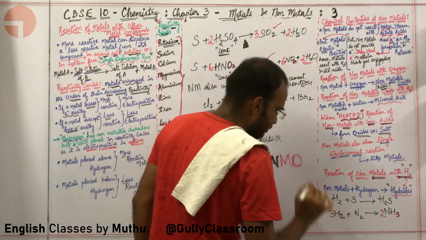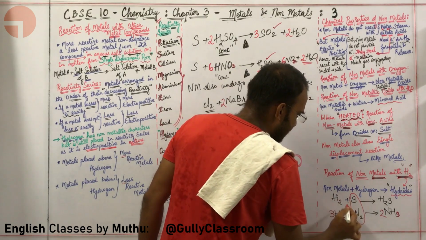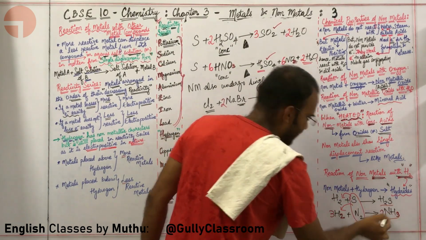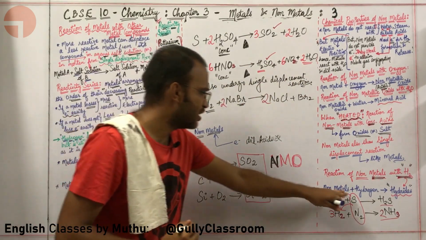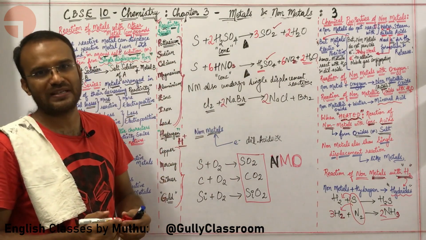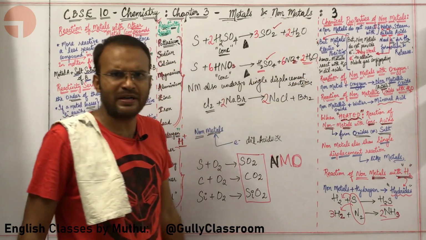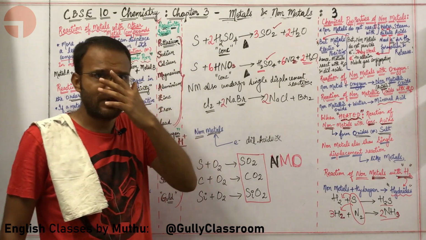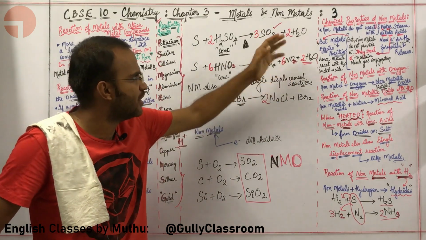Look here. The non-metals, sulfur and nitrogen, are combining with hydrogen in order to form hydrides. Are you able to understand how non-metals react with hydrogen to form hydrides? Absolutely, sir. And that's basically the end of the chemical properties of non-metals. The chemical properties of non-metals are very, very easy. In fact, let me do a very short recollection of all the chemical properties of non-metals.